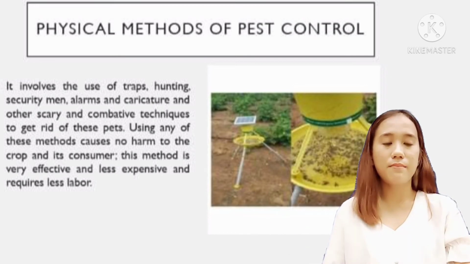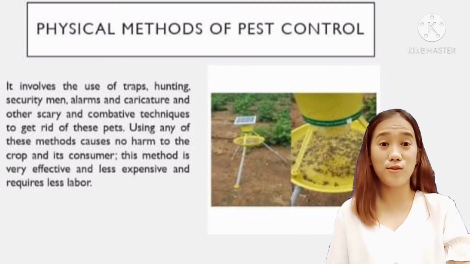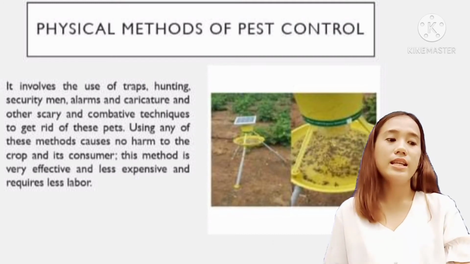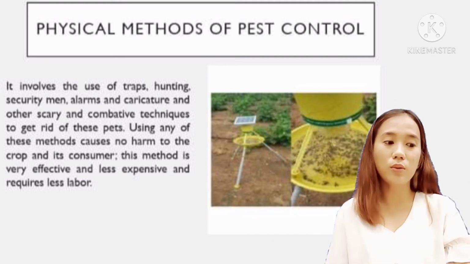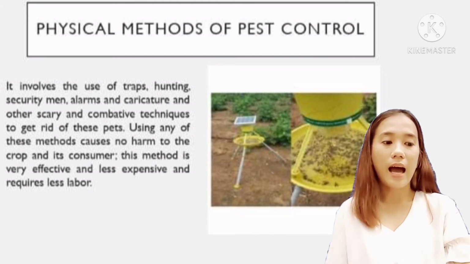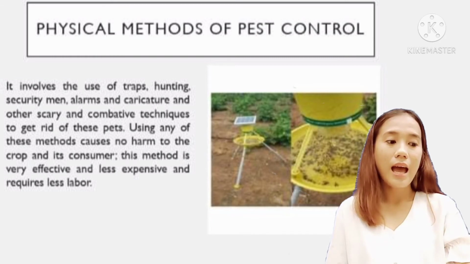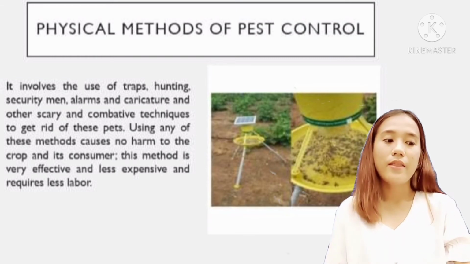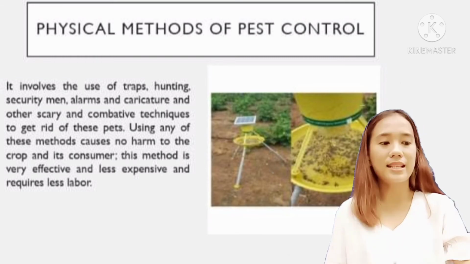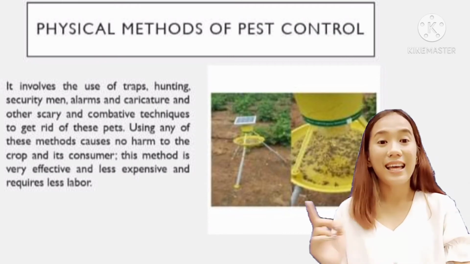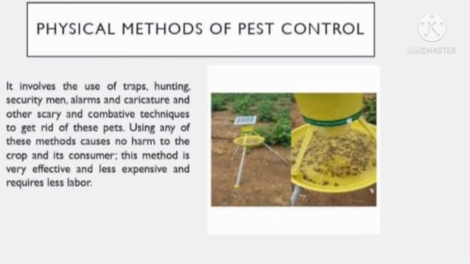Using any of these methods causes no harm to the crop and its consumer. This method is very effective in controlling macropests like grass cutter, giant rat, rabbit, and other rodents. This method is less expensive and requires less labor.